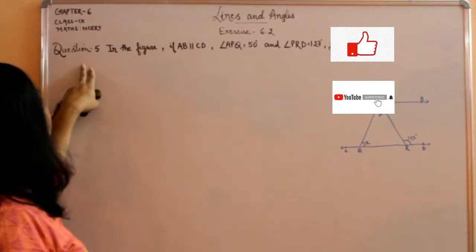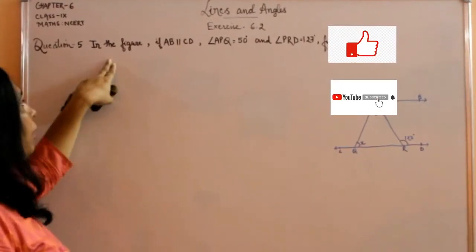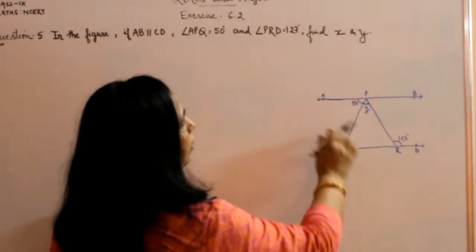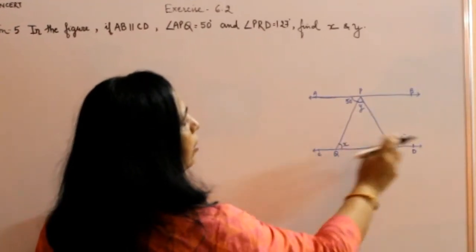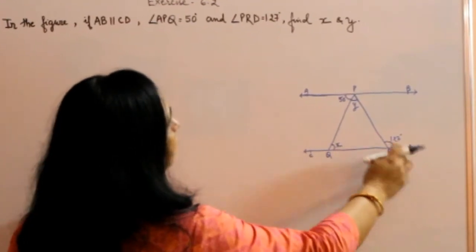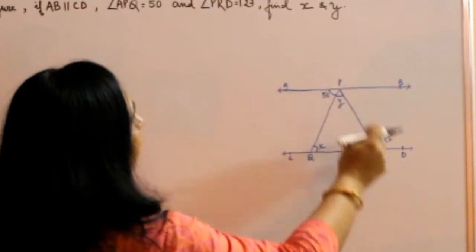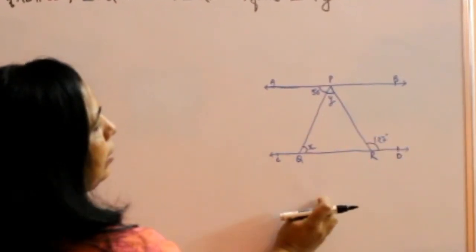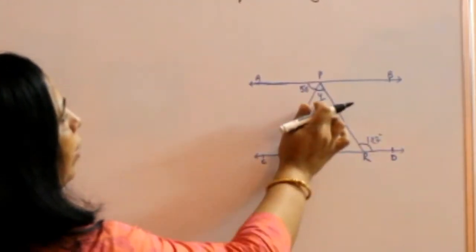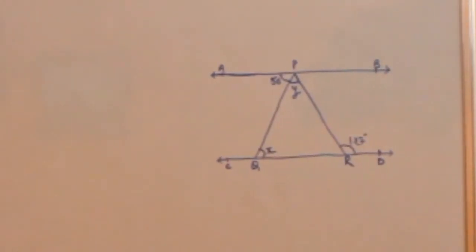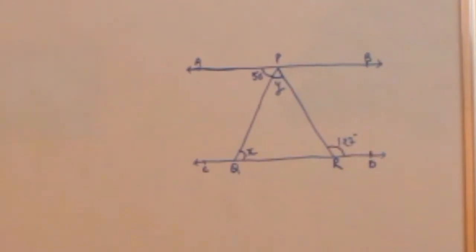Now coming to question number 5. In the figure, if AB is parallel to CD, and this angle APQ is equal to 50 degrees and angle PRD is equal to 127 degrees, we have to find the value of X and Y. तो यहाँ पर भी हम वही प्रॉपर्टीज यूज करने वाले हैं, पैरेलल लाइंस एंड ट्रांसवर्सल वाली.